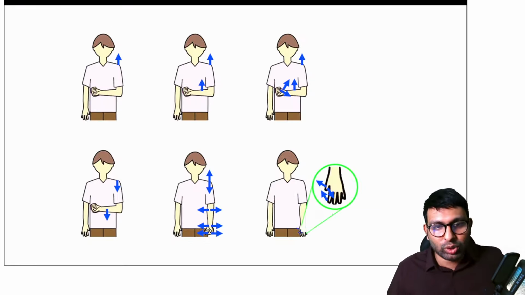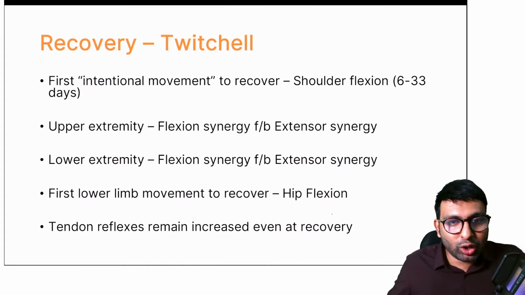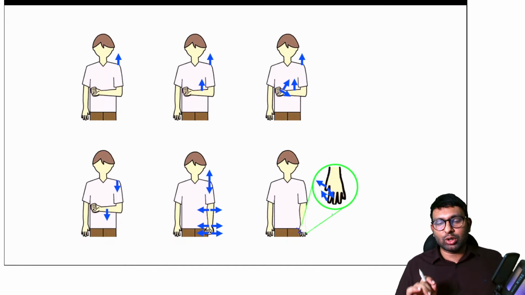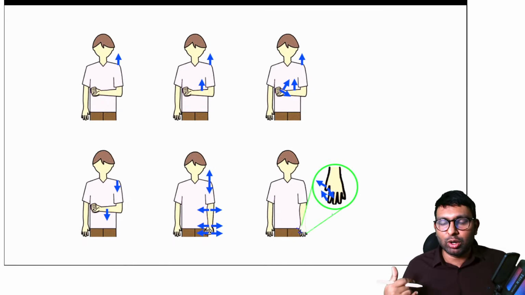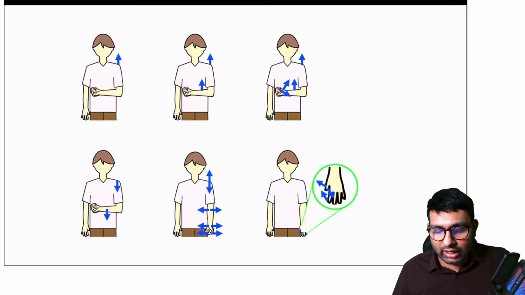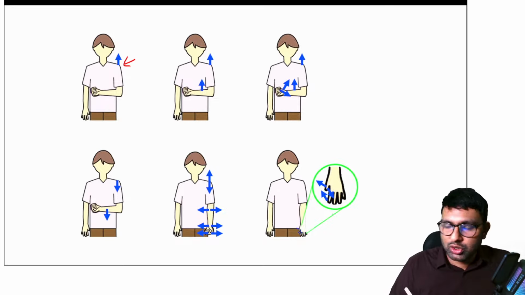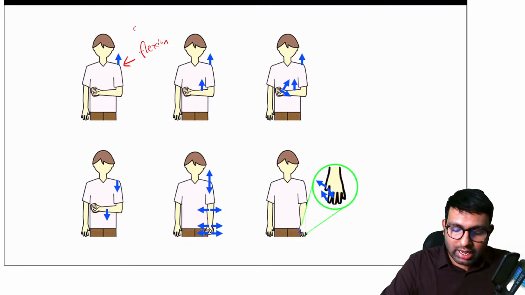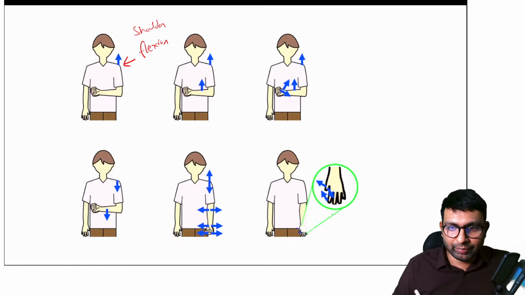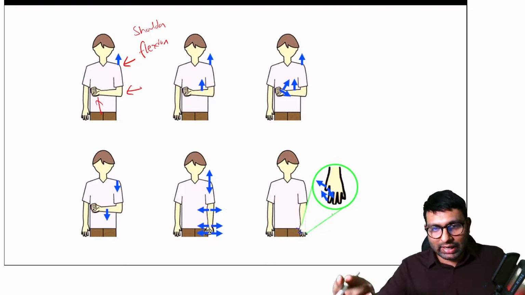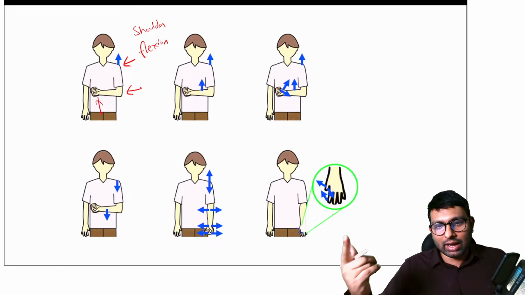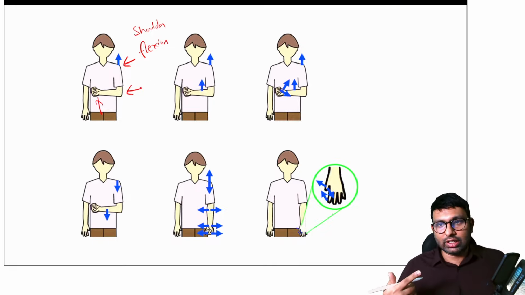So let's discuss what Twitchell's theory actually talks about. It is mainly about how recovery occurs in the upper limb and lower limb in cases of stroke. Recovery usually occurs in the shoulder first, and usually the first movements to recover are flexion. So the first intentional movement that will recover is shoulder flexion, then elbow flexion, then wrist flexion, and so on. Once the flexion synergy has occurred, the extension synergy will then occur.